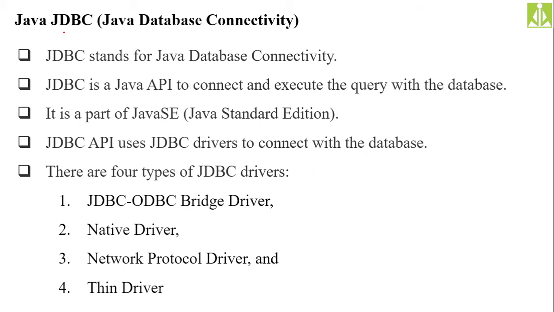The database is nothing but persistent memory, or permanent memory. Because when you run the application, you create variables and store data in those variables, and when you close the application, what will happen? Whatever data you stored inside variables and objects will be deleted. You cannot get it back. Because of that, we need a permanent memory, and your database is one such convenient way to store the data permanently. So JDBC is an API which is used to connect and execute queries with the database.